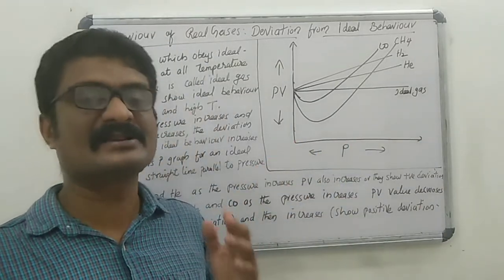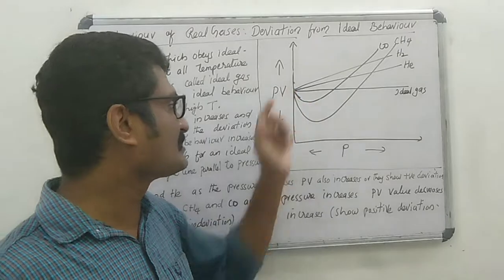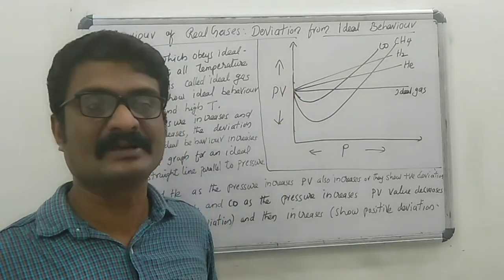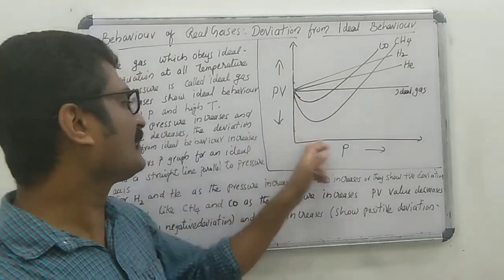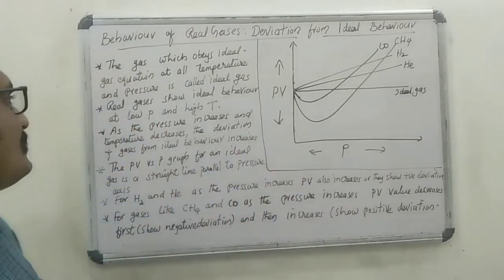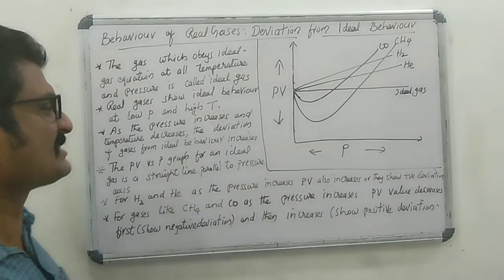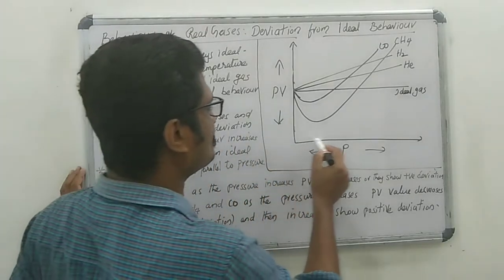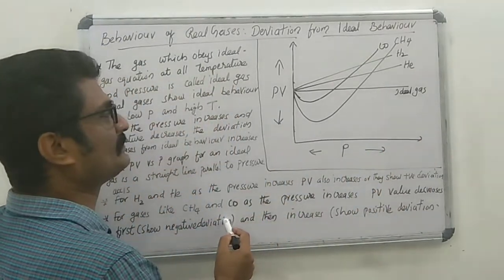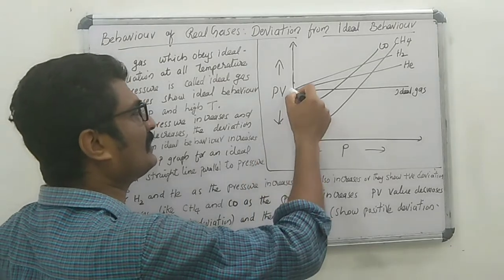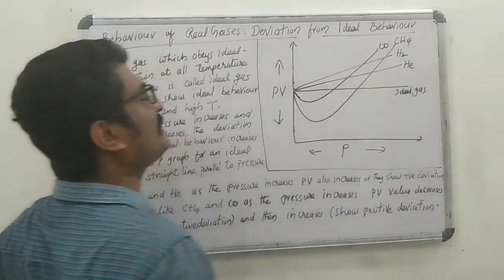That means if the gas is ideal, it must obey Boyle's law, the value of PV is constant, then the graph is a straight line parallel to the pressure axis. From the graph we can say that when pressure increases, the deviation of real gases from the ideal behavior also increases.